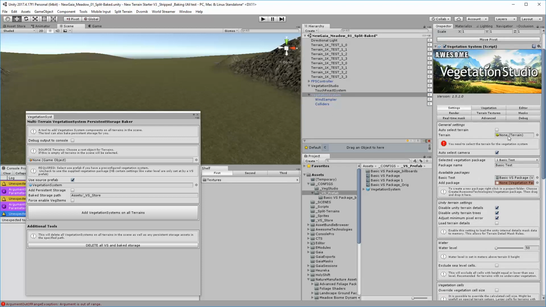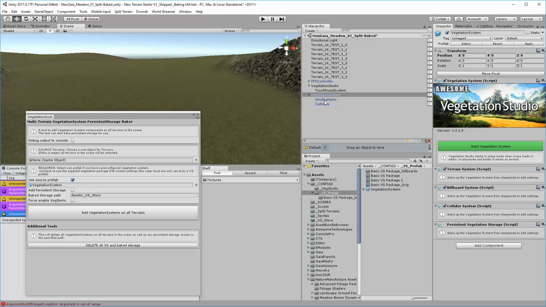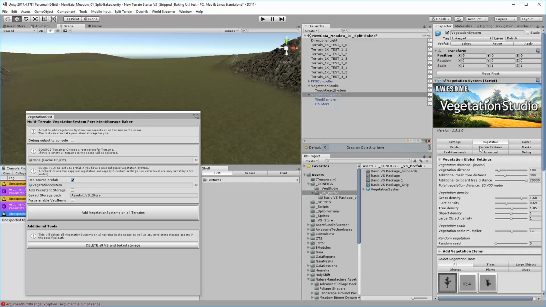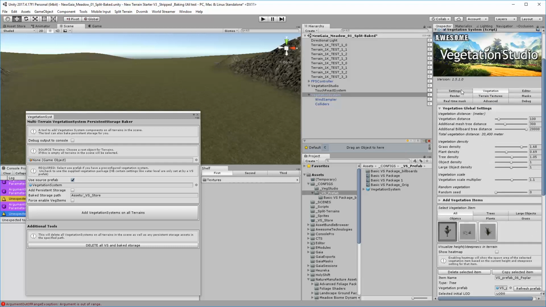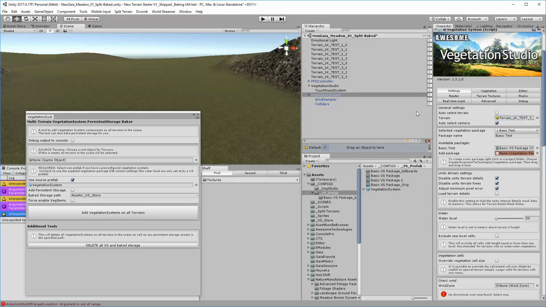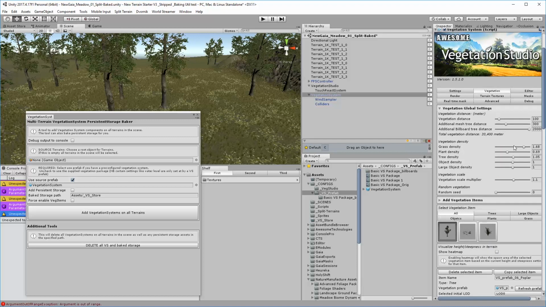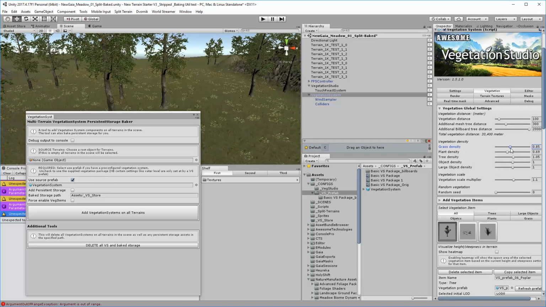In fact, you don't even need to do that because let's say I just want to say no, I liked having a normal amount of trees, and go back and apply. So obviously if you want to see it as you're working on it, you would have to go into settings and tell it which terrain, or select auto terrain. But yeah, that's more trees, and let's say a more sensible grass density.